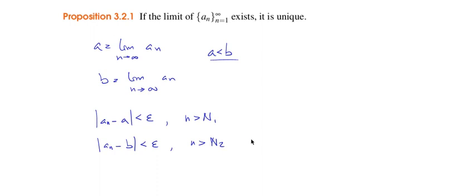Then we have the difference between a and b. Suppose n is greater than the maximum of N sub 1 and N sub 2, so both conditions apply.